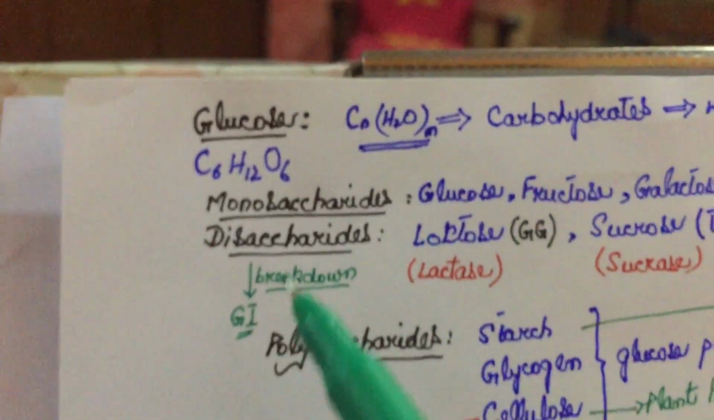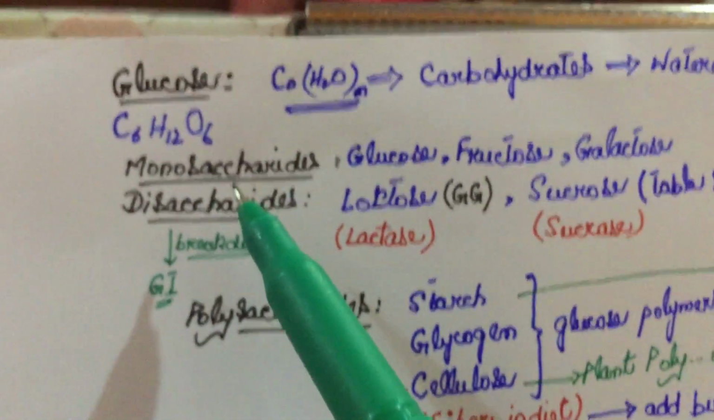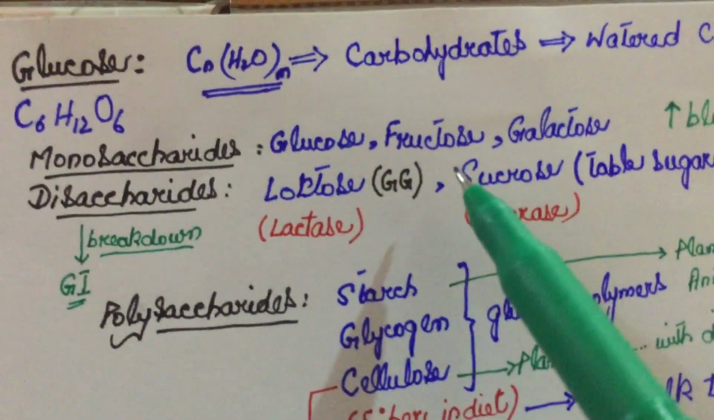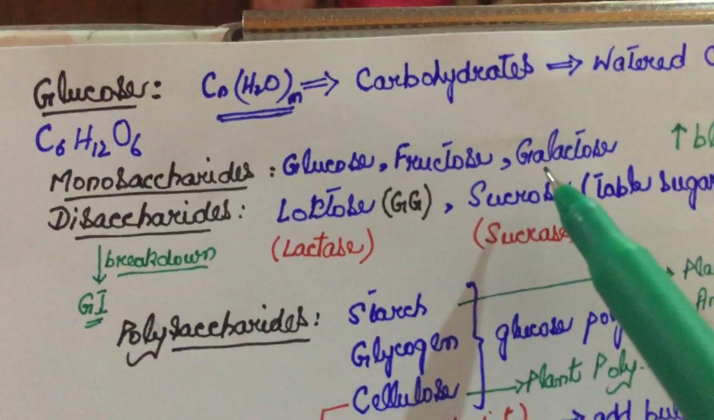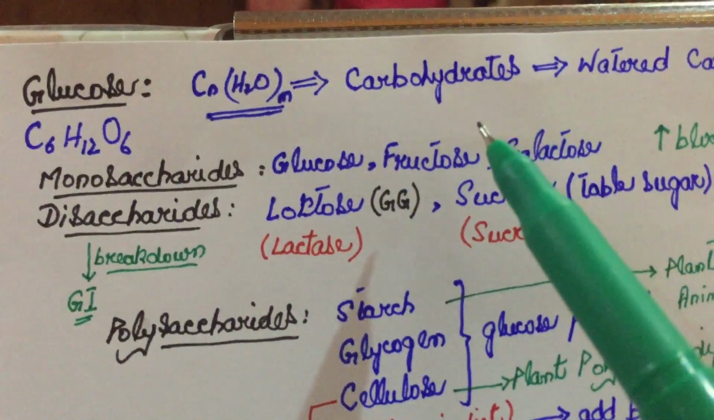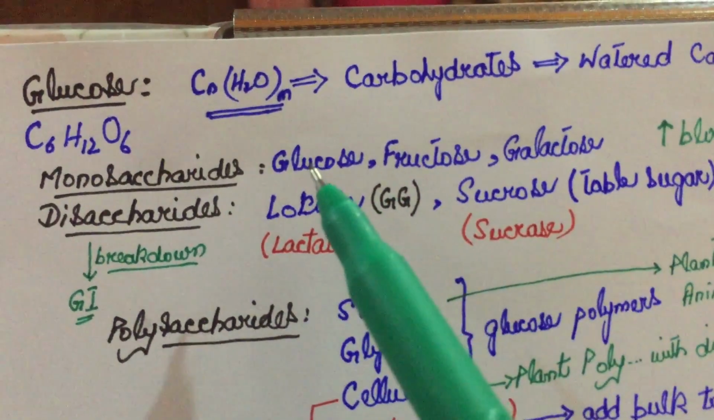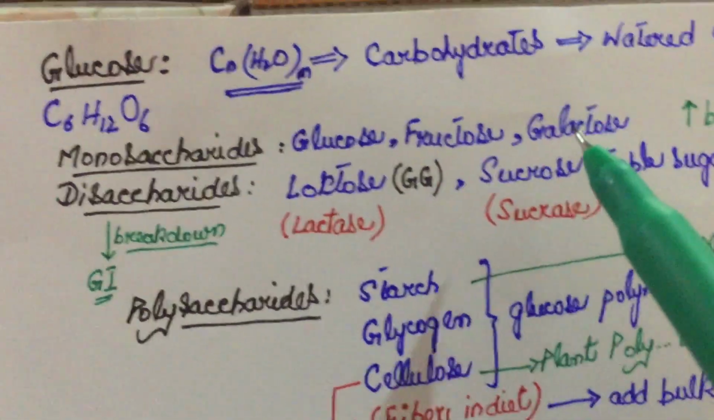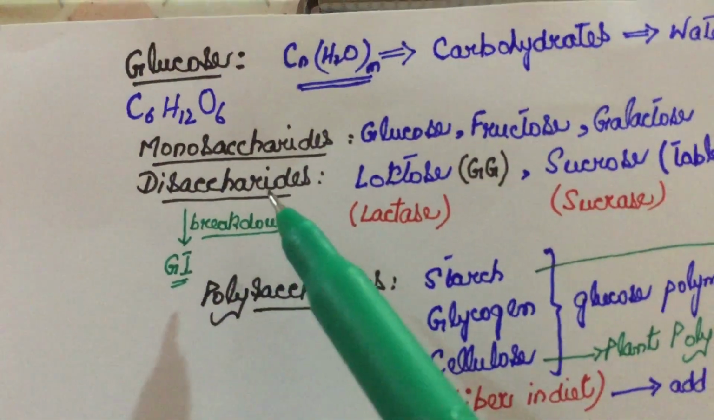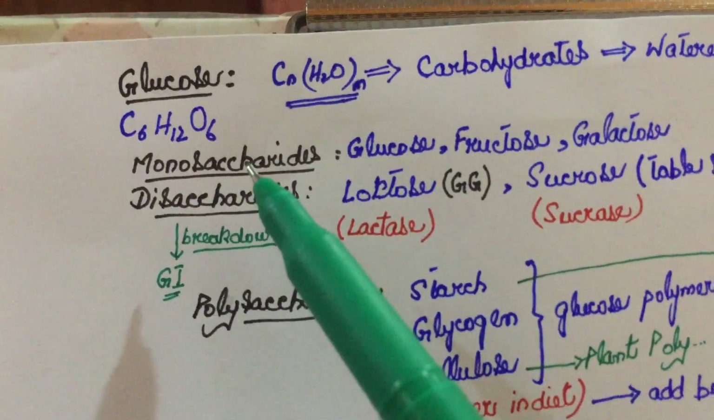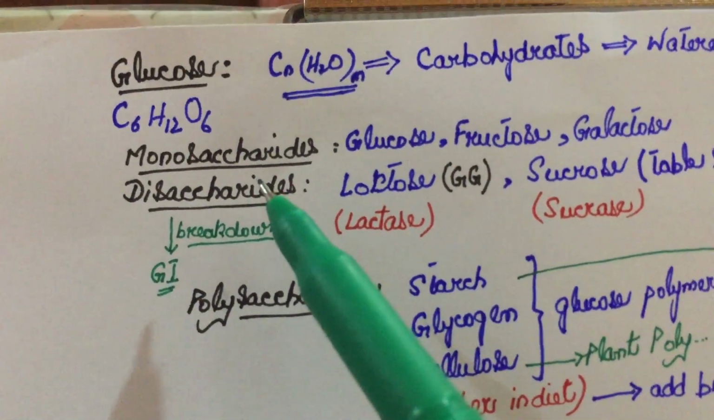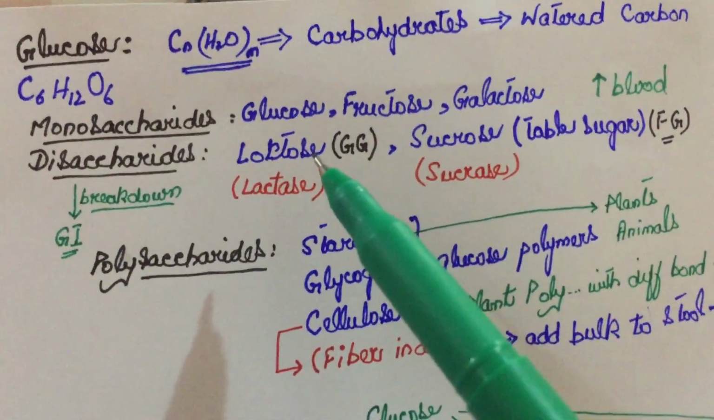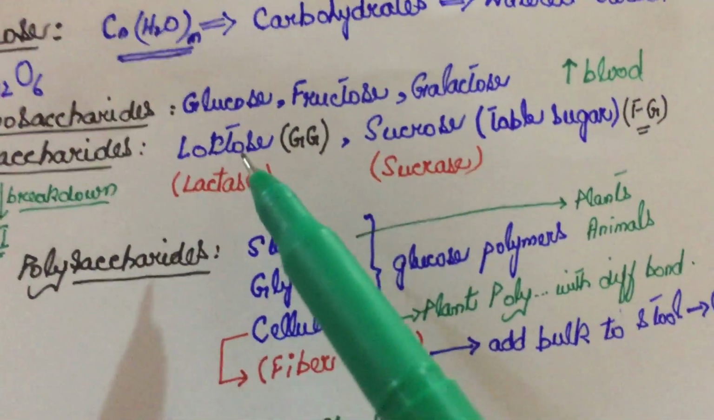The simplest carbohydrates are monosaccharides, and there are only three monosaccharides: glucose, fructose, and galactose. It means no matter what carbohydrate you ingest, finally they are broken down into only three monosaccharides, which are glucose, fructose, and galactose. Then there are disaccharides. Disaccharides are the molecules in which two monosaccharides are combinedly present. The two important disaccharides that you must remember are lactose and sucrose.